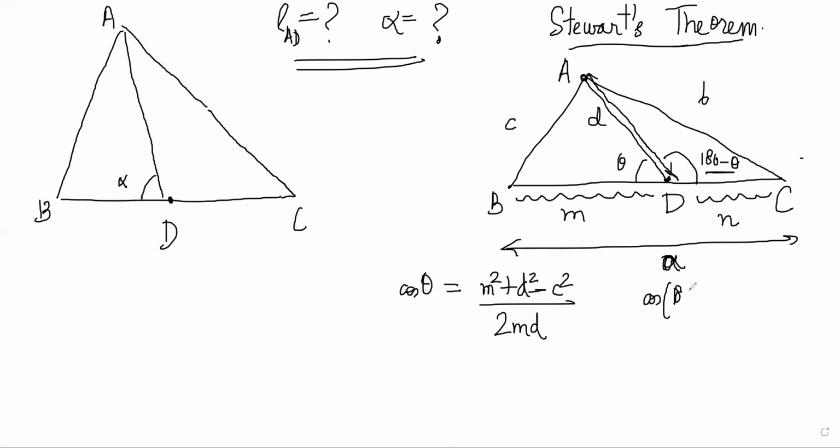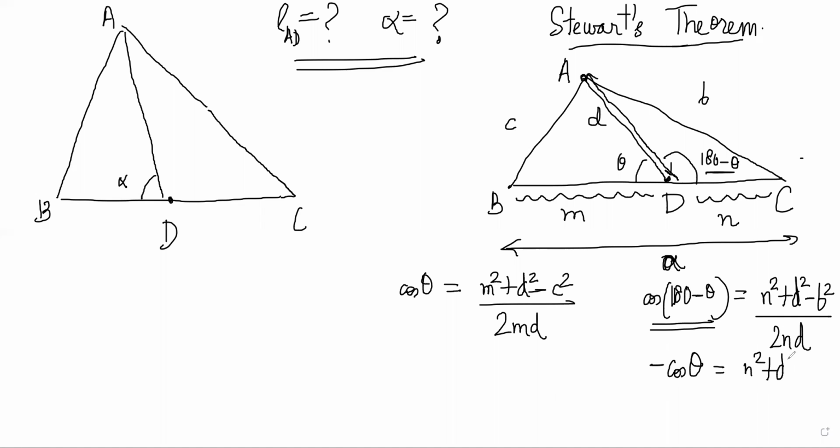So what is cosine of 180 minus theta in triangle ACD? That will come out to be n squared plus d squared minus b squared by 2nd, right? And cos 180 minus theta by basic trigonometry is minus cos theta, right? So now I will use cos theta from here and put it here.